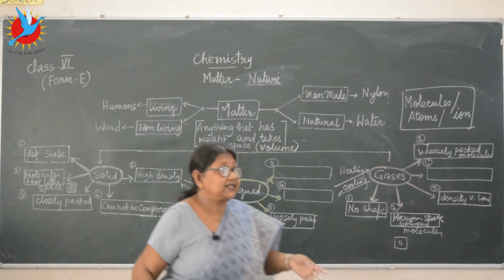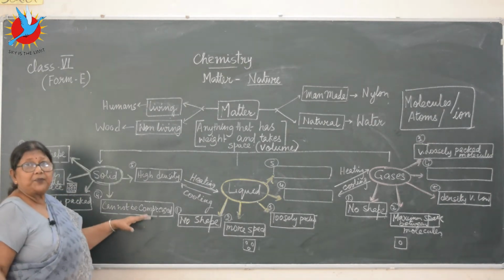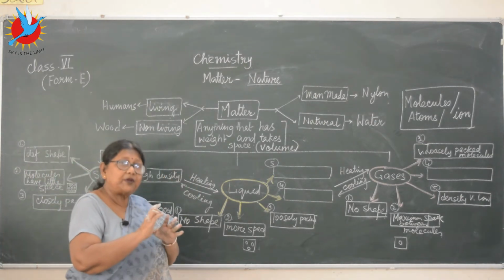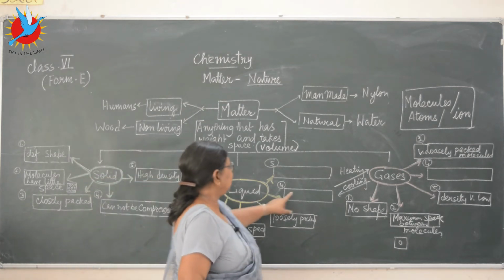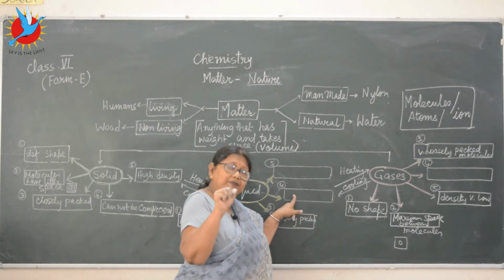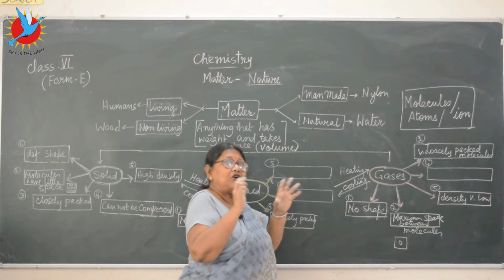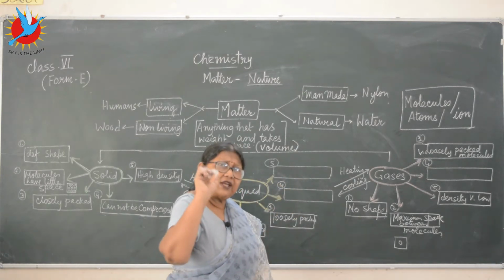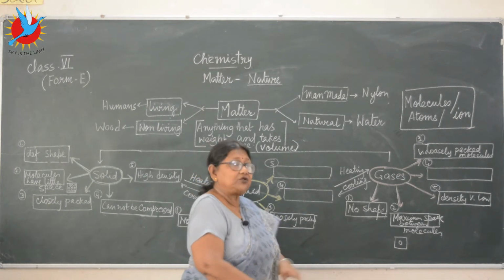So that is the reason, because solids are very closely packed, they cannot be compressed. There is no space. They cannot be compressed at all. For liquids also, though they have a little space, the force that keeps them together also means they cannot be compressed easily, only very slightly, which is absolutely negligible. Next day we'll do an experiment to prove that.